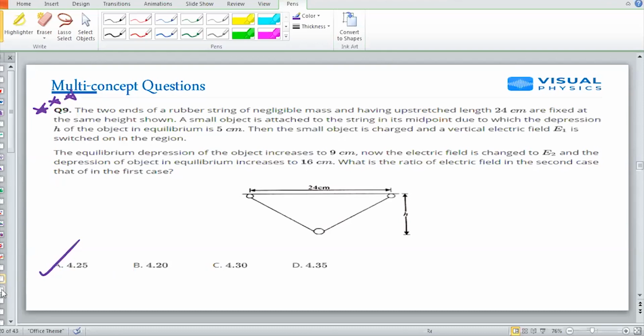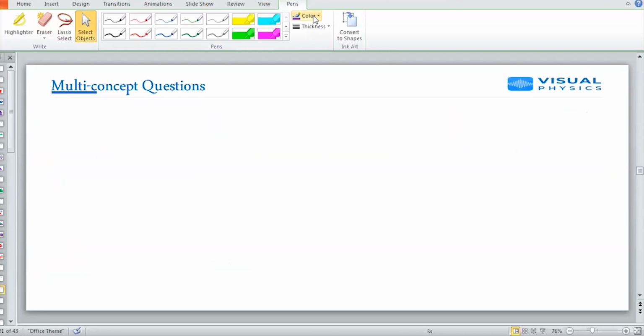So this question is nothing but the Pythagoras theorem. How? Let me prove. First of all, if you see properly, in the first case the string is 24 unstretched, but due to the mass, the depression is 5. You know 5, 12, 13, so this will become 13, this will become 13. So the string was initially 24 and has now become 26. So the change in the string is 2 centimeter.